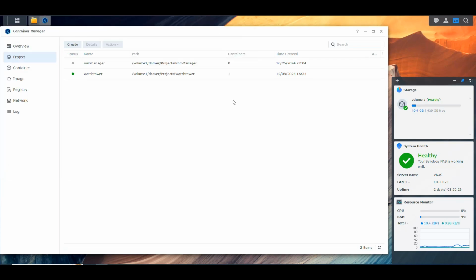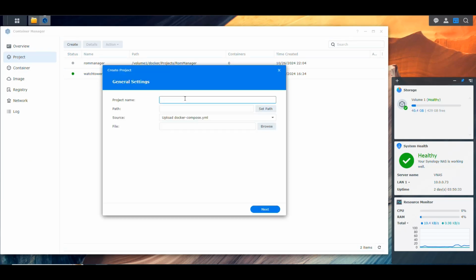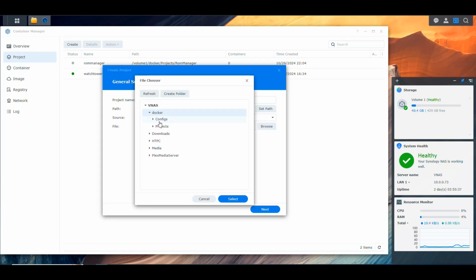So now let's create the project. I'm going to create a new project here and name it Whisparr. And I'm going to select that path for the project that I just created here.